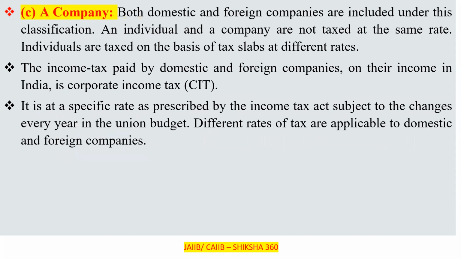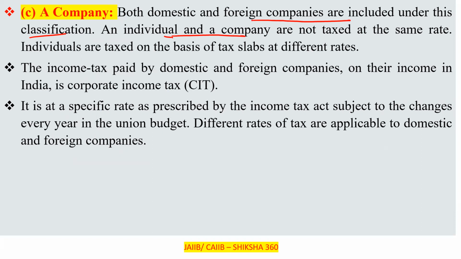That is a company. Clear? So a company is also a taxpayer. Both domestic and foreign companies are included under this classification. An individual and a company are not taxed at the same rate. So that's why there is a differentiation. For every organization, for every different category, there is a different taxation.